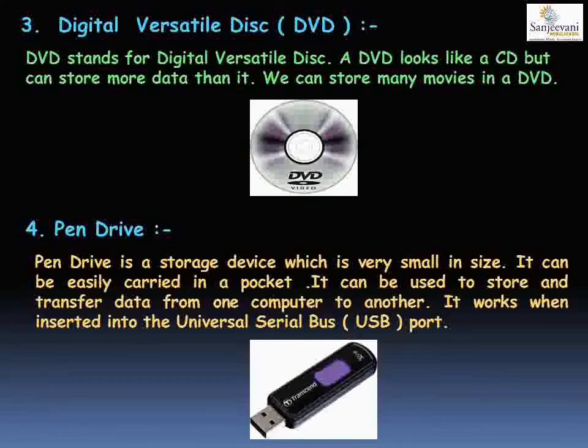Yes, did you understand what is a pen drive? A pen drive is a storage device which is very small in size. As you can see in the image, it can be fitted in your pocket or any bag. It is connected to your computer through a universal serial bus port. There is a USB port on your computer. So what are the four storage devices that we saw? First one was hard disk. Hard disk is the main storage device of your computer. The second one is the CD, that is compact disk. Third one is digital versatile disk, that is a DVD. And fourth one is a pen drive.